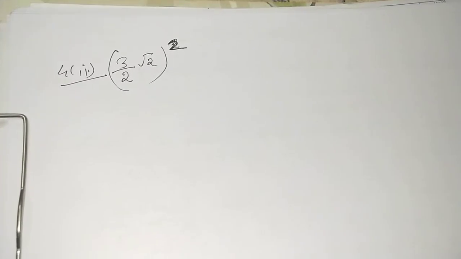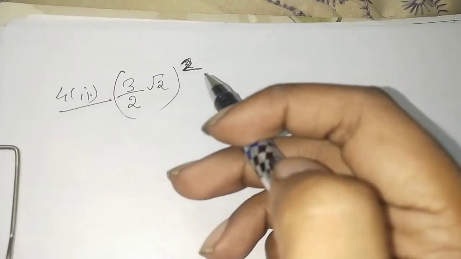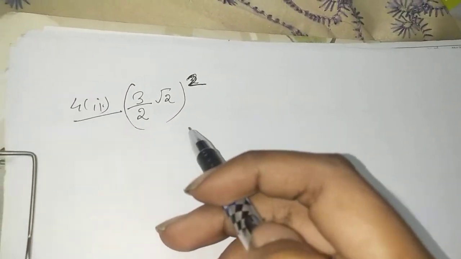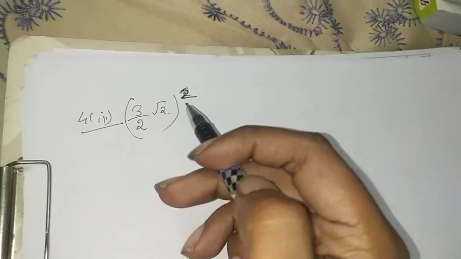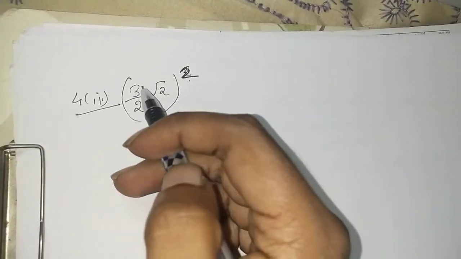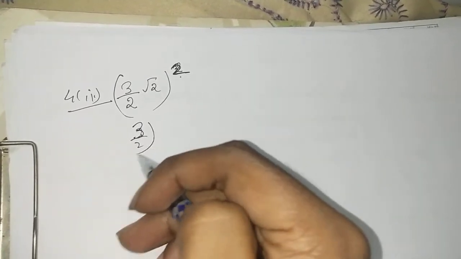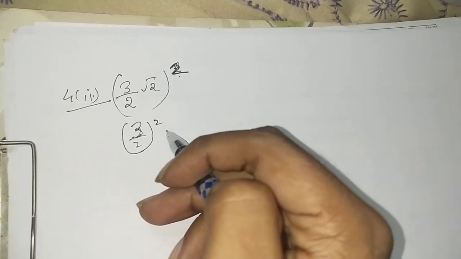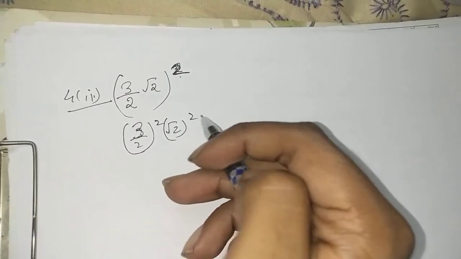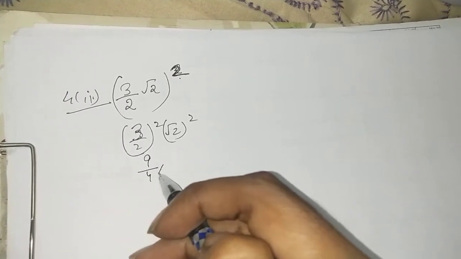Now what we have is (3/2 × √2)² and we have to simplify this. So how do we simplify? What we normally do is apply the square to everything present inside this bracket. We have a number part and this under root, so the square will be applied to the number part, that is (3/2)², as well as (√2)². So this when solved will be 9 by 4.